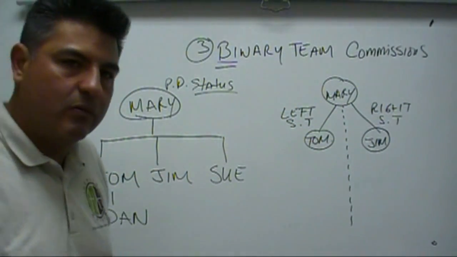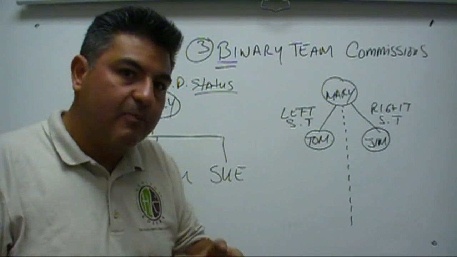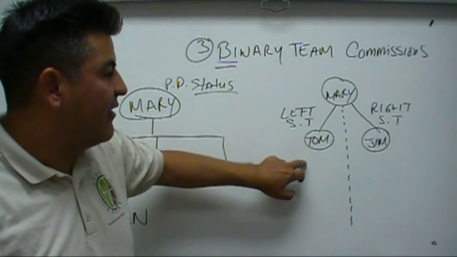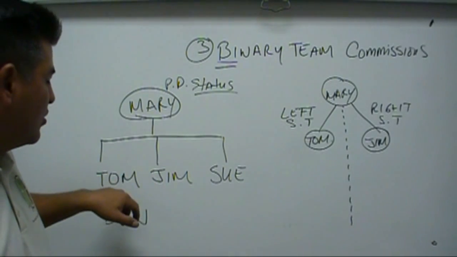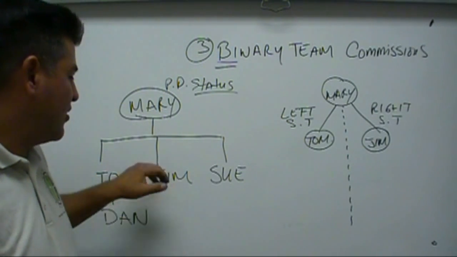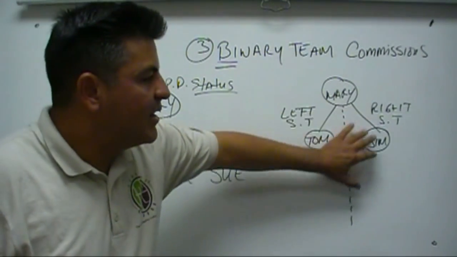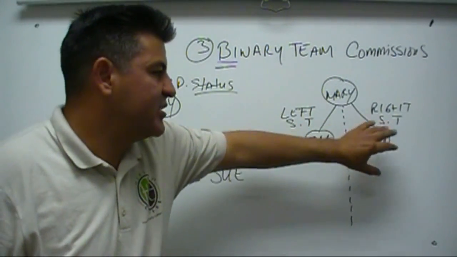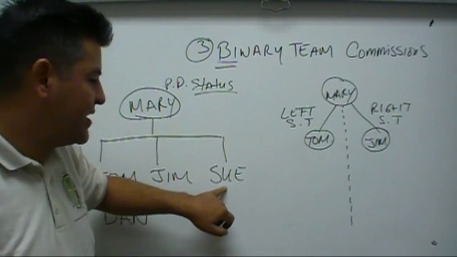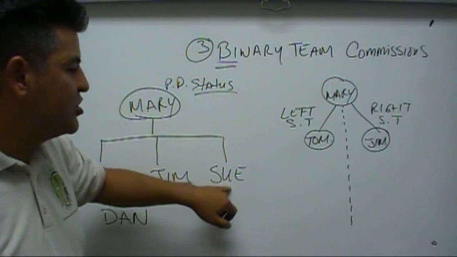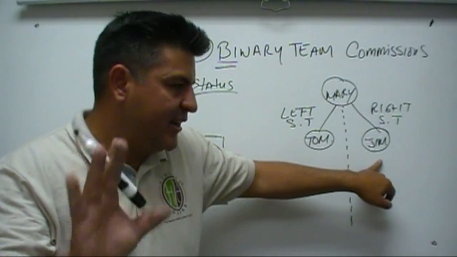What's going to happen with Sue? Well, what's going to happen with Sue is that Mary could place Sue either on the left team or on the right team. Even though Mary has personally enrolled Tom, Jim, and Sue, and they're what you call personals, enrollees, within the binary structure, you can only have 2 sales teams. You cannot have a 3rd one, okay? So Sue, in this example, does not know Jim, and does not know Tom. But Sue has to go underneath either Tom or Jim, okay? Because there's only 2 teams.